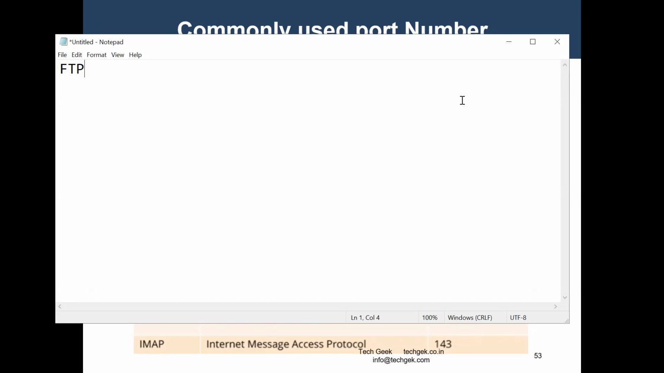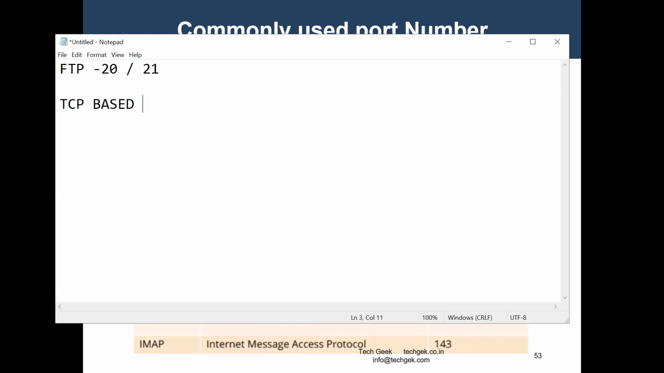The File Transfer Protocol is a standard network protocol used to transfer files between the client and server. Correct? Yes. Over the network, if you are sending any file, we require FTP. FTP enables uploading and downloading files between computers. Here we have two port numbers, 20 and 21, and this is a TCP based protocol.